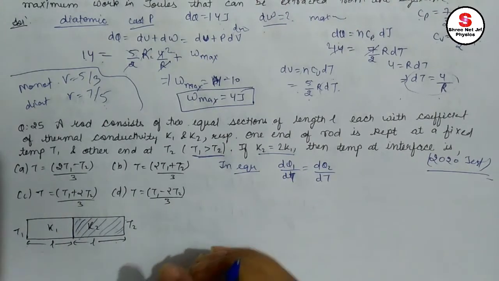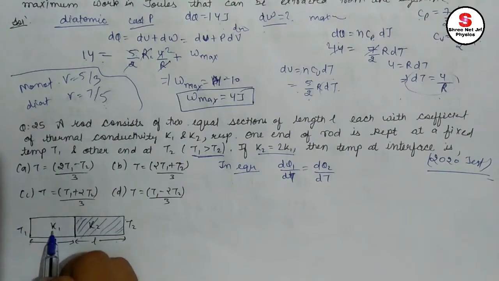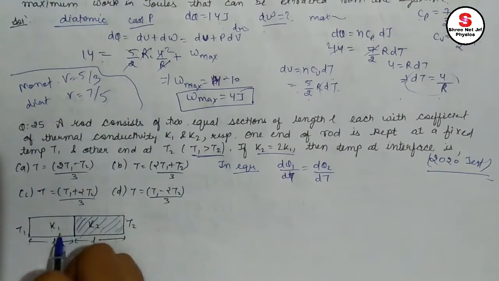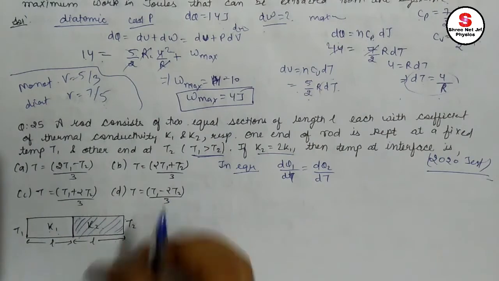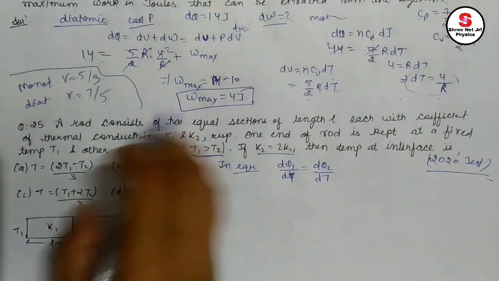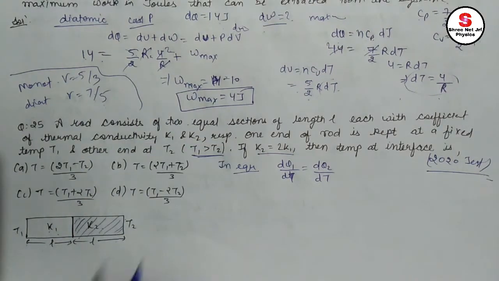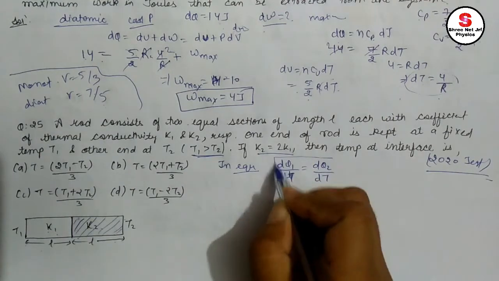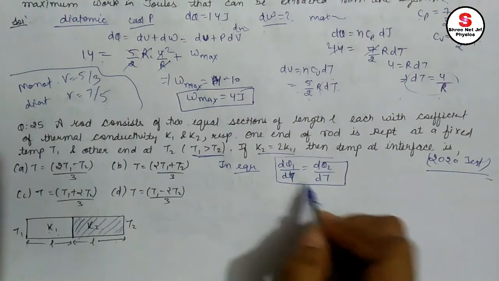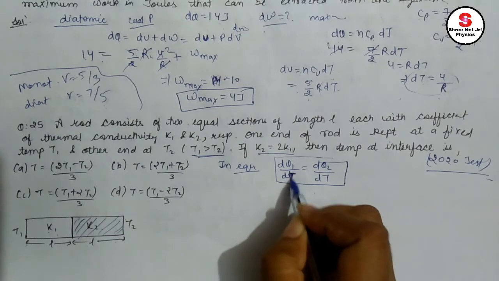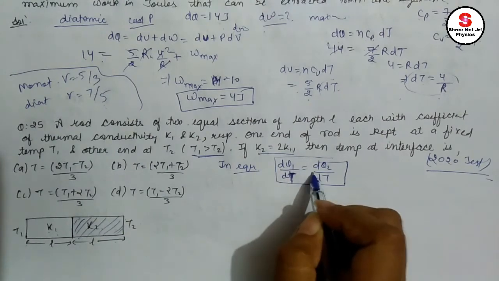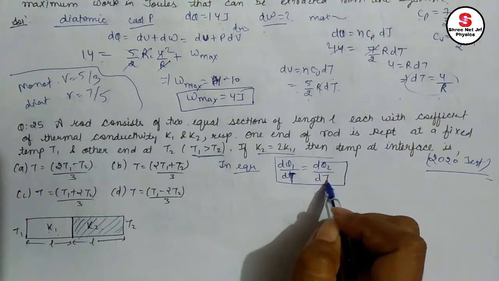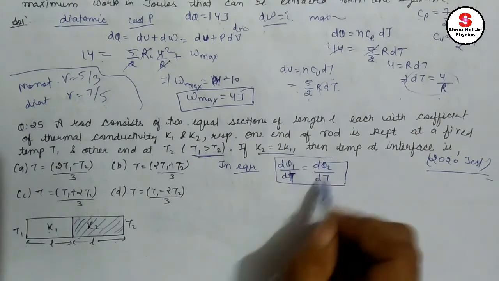That means the rate of heat transfer from one part to the other becomes equal. For solving such types of questions in exams, you need to use this. The rate of heat transfer is equal, so d theta 1 by dt is equal to d theta 2 by dt. Now how would I write d theta 1 by dt?